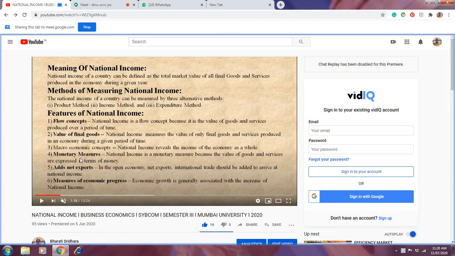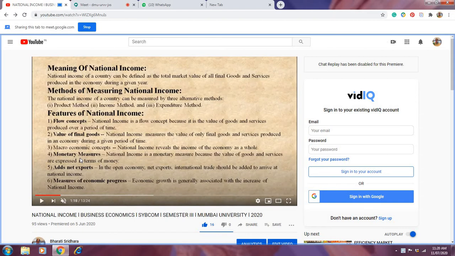It is the total national income of India, of America, of Japan. So it is not a micro concept, but a macroeconomic concept.